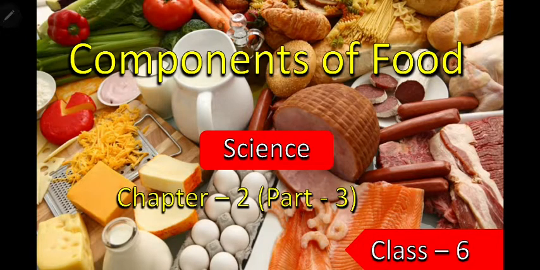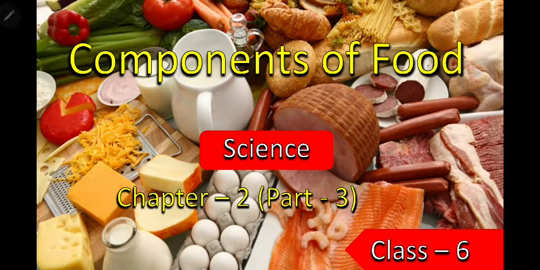In this chapter, so far we have learned what nutrition is, what the different components of food are, how they help, and the details of each one, like vitamins, protein, carbohydrates, minerals, and water. In today's class, we will learn what will happen if we don't have these vitamins, proteins, and minerals. Deficiency means less. What will happen if we have less of these vitamins, protein, and carbohydrate?